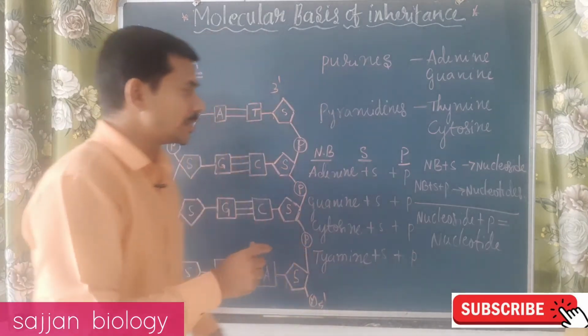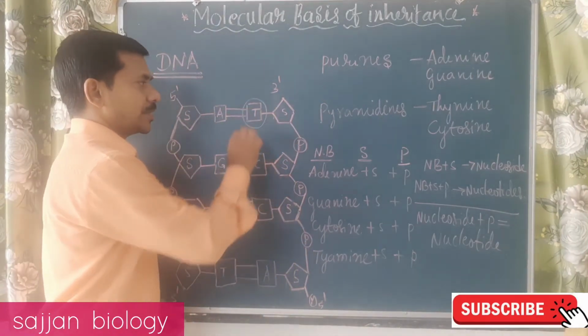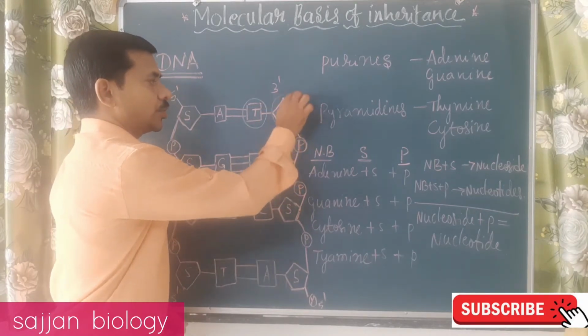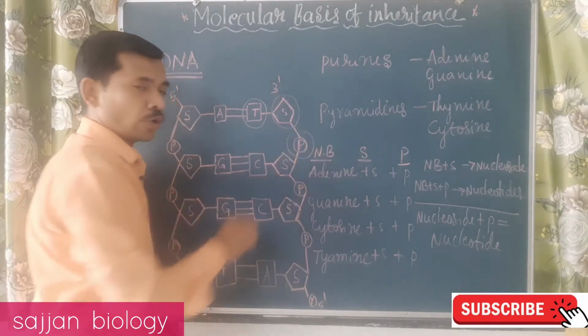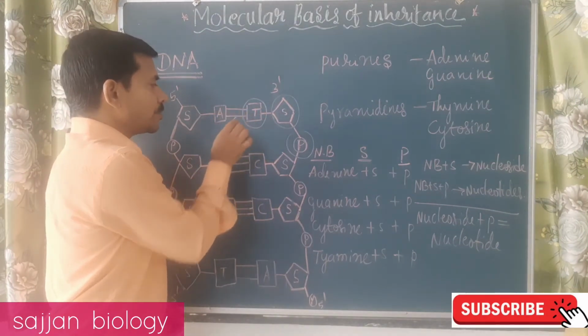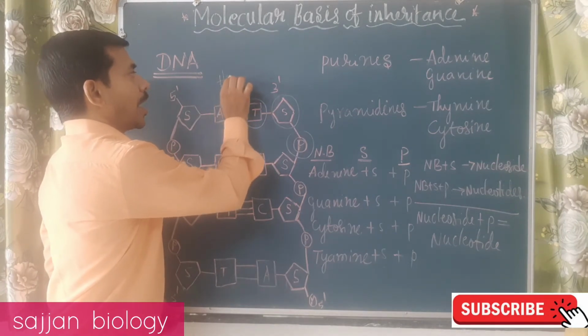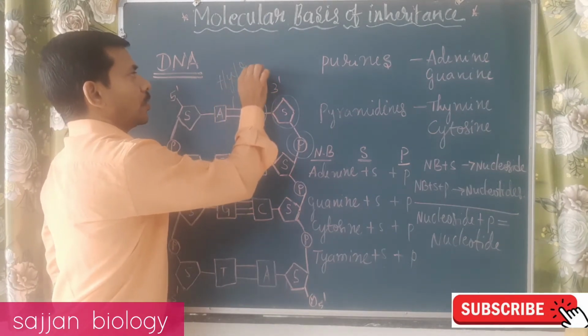You can see here, these are the nitrogen bases, this is the sugar, and this is the phosphate group. Between the nitrogen bases there are bonds, and these bonds are called hydrogen bonds.